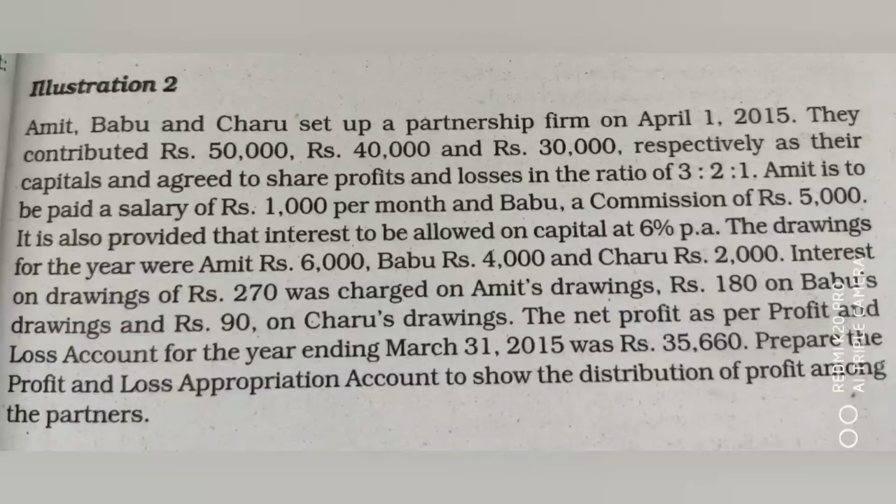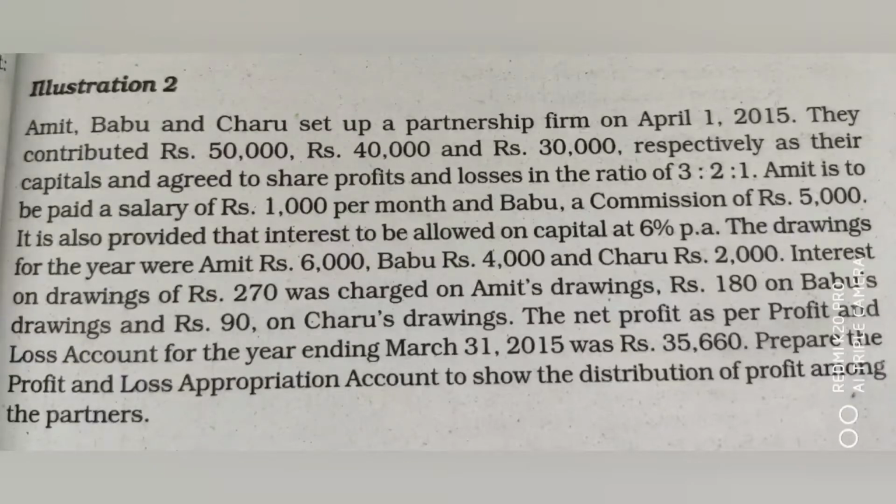Amit is to be paid a salary of rupees 1,000. Babu is eligible for commission 5,000 and interest to be allowed on capital 6%. The drawings of Amit 6,000, Babu 4,000 and Charu 2,000, to which interest on drawing of rupees 270 was charged on Amit, 180 on Babu and 90 on Charu.